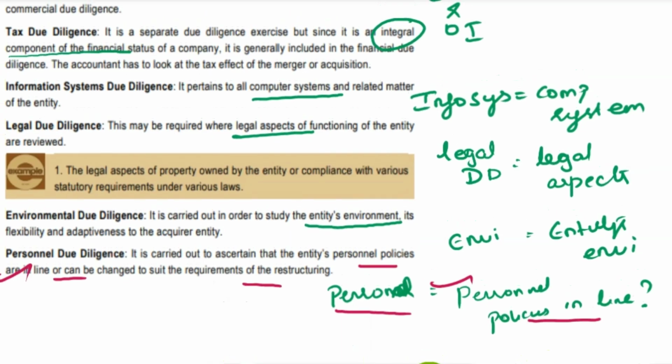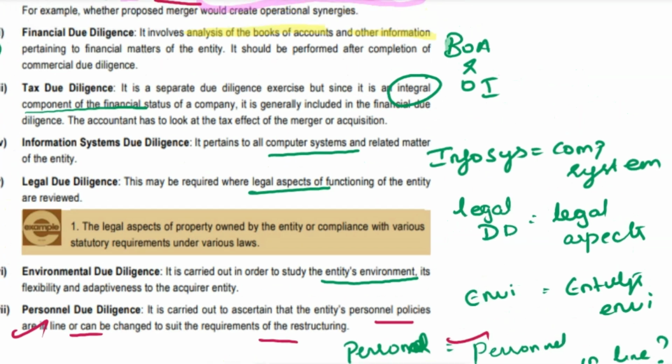Then next, CPT. T stands for tax due diligence. What is tax due diligence? Tax due diligence is an integral component of the financial status of the company. This point is going to come again, so be careful with that. It is generally included in the financial due diligence. So you have to see the tax effect of the merger or acquisition. So now we are done with CPT.